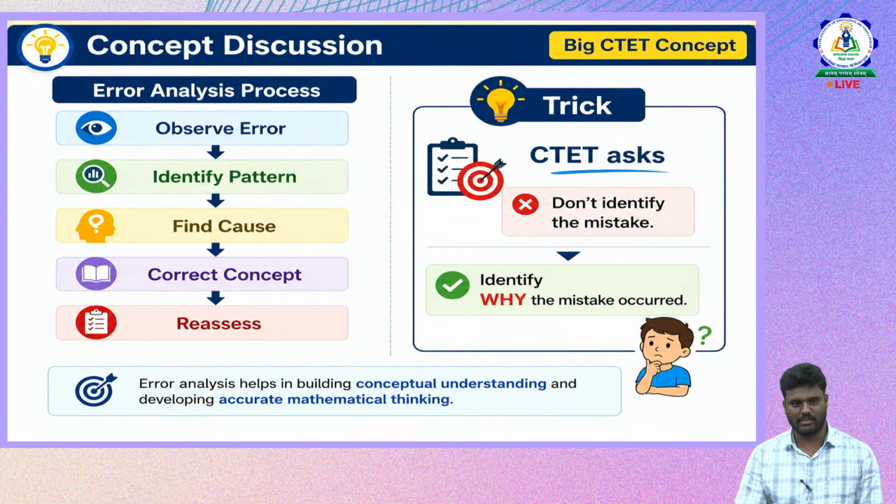So in a series of observations, what kind of error is the student committing, and then find the reason for that. Why is the error being made? Is it because of carelessness? Is it because of not understanding the concepts? Is it because of lack of practice? Why? And then correct the concept and reassess again whether the student is making the error or not.